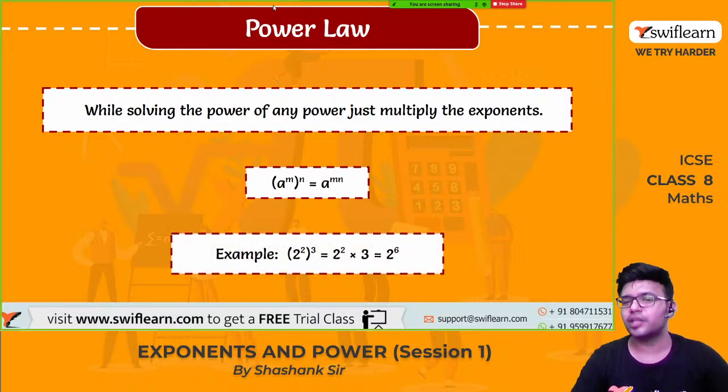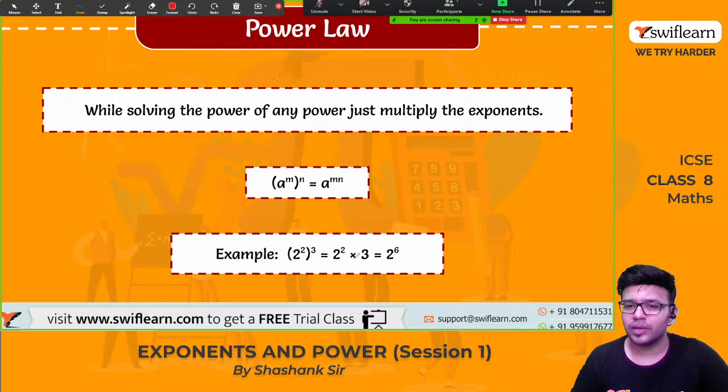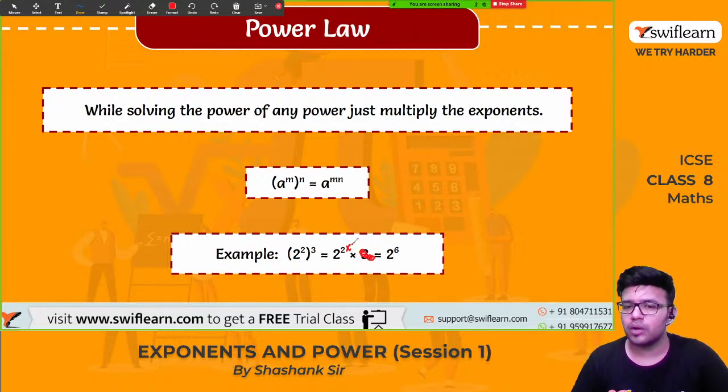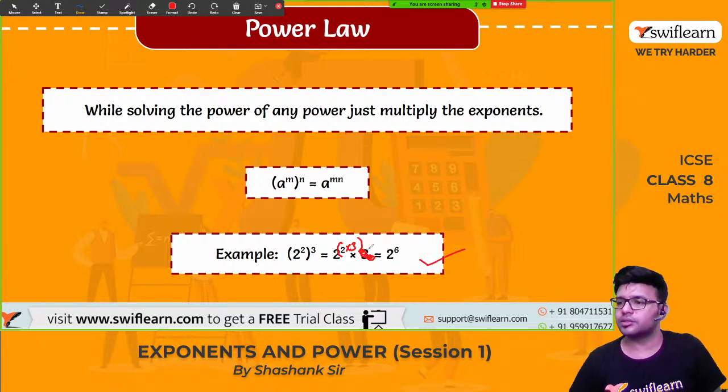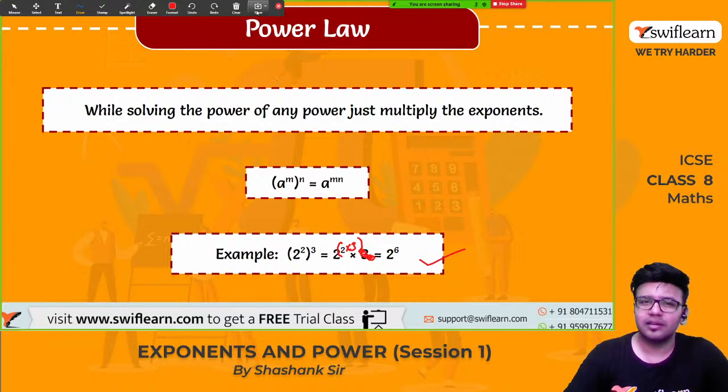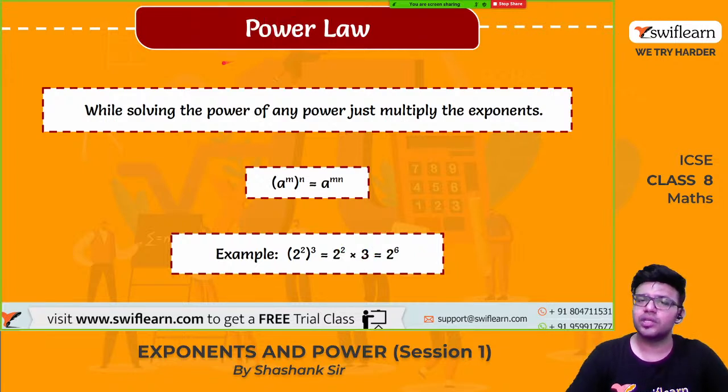Yes, so this is the product law. So 2 raised to 2 raised to 3, this can be written as, okay, I wrote the 3 below, sorry for that. You should write this here above. So 2 raised to 2 times 3 is 6, so it will be 2 to the power 6. This is how you need to write. This is the power law.